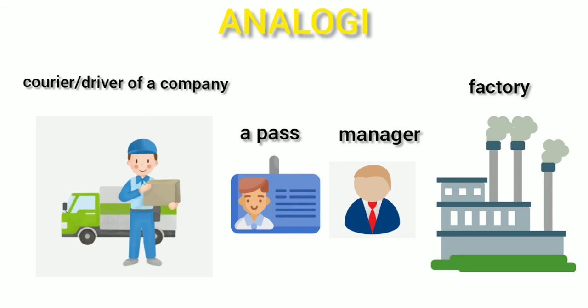So, as we can see here, the pemandu lori, the courier, is a steroid hormone. The factory is the cell. Kat sini, lori itu adalah steroid hormone, which dia ada pass dan tak perlu receptor untuk masuk ke dalam plasma membrane, which is the factory. So the manager is DNA. So again, the factory is the cell.